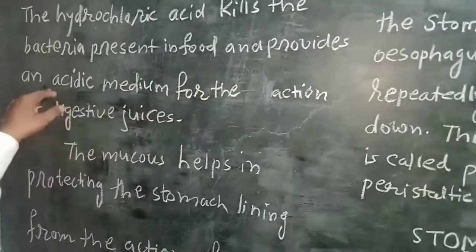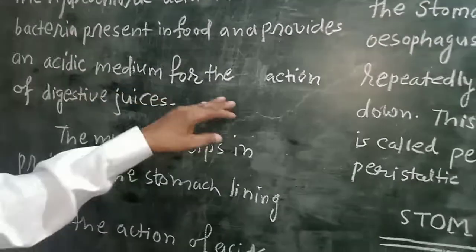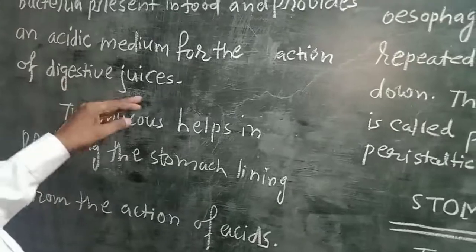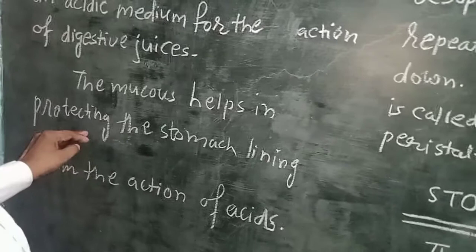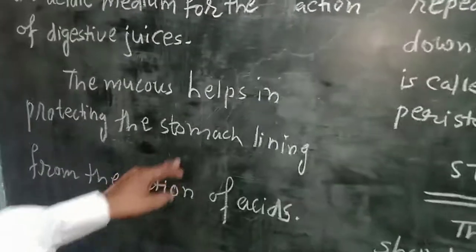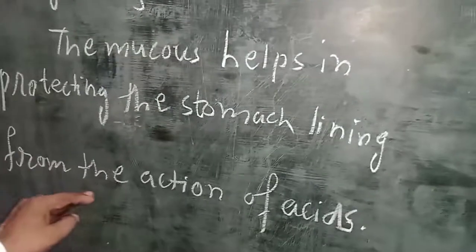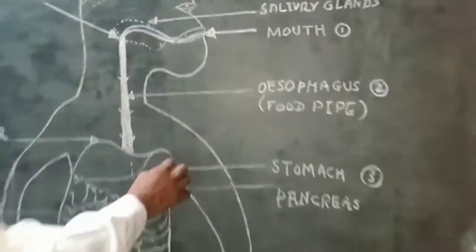It provides the acidic medium for the action of the digestive juice. The mucus helps protect the stomach lining from the action of the acid. This is as shown in the figure. We now know about the stomach.